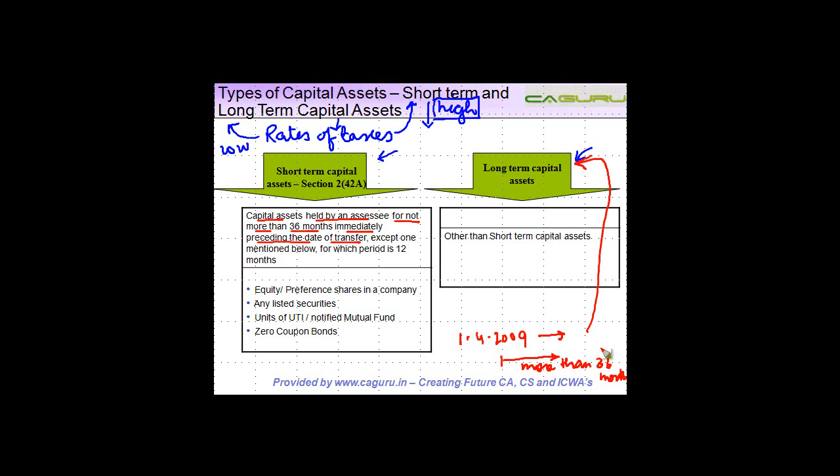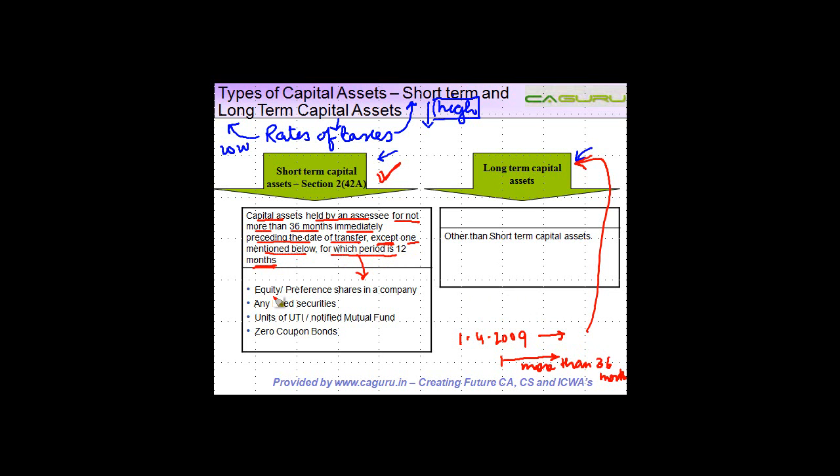But if I do not own it for more than 36 months, then it is a short-term capital asset, right? But this general rule is applicable on all capital assets except the ones mentioned below, for which the period is 12 months.